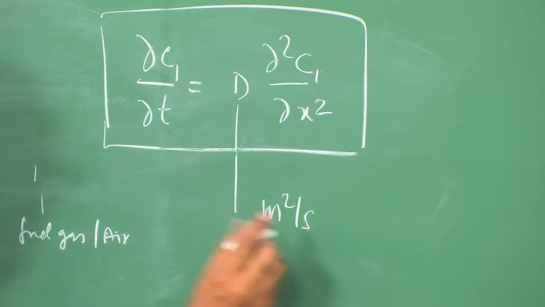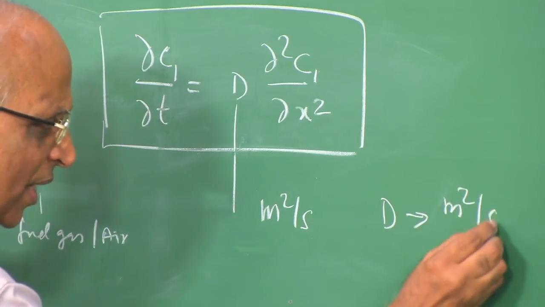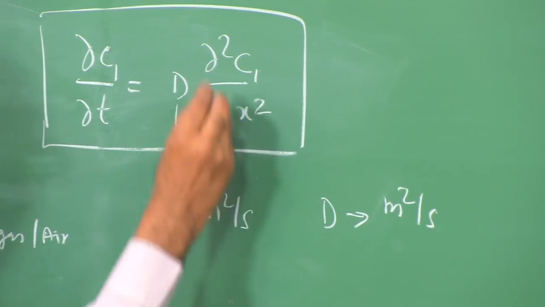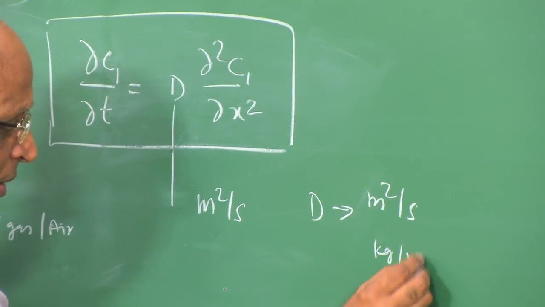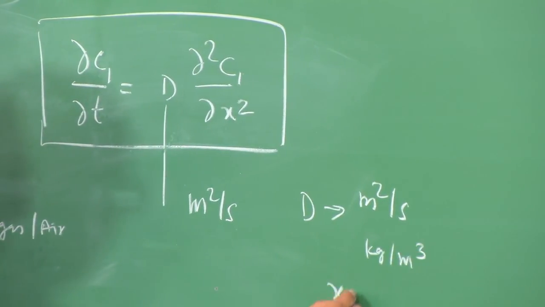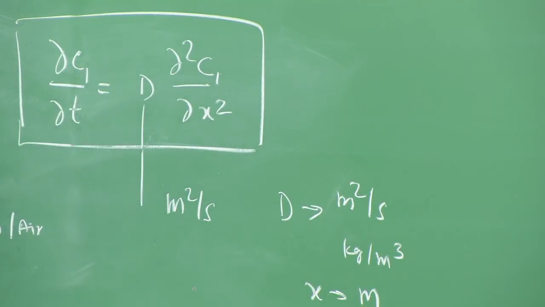Well, D has units of meter square per second, concentration has units of kilogram per meter cube, x, that is diffusion in one dimension, has units of meter.